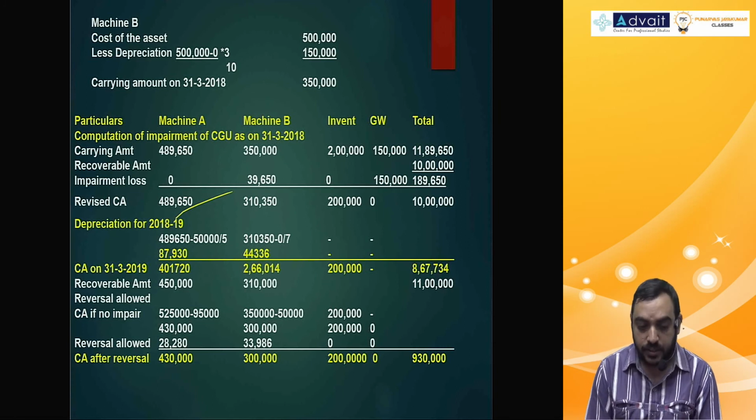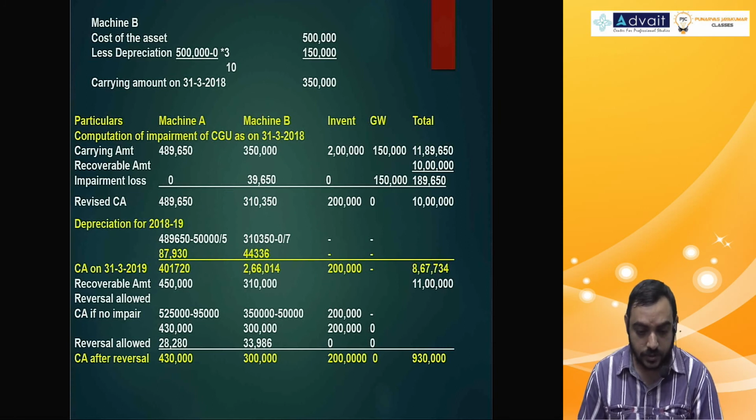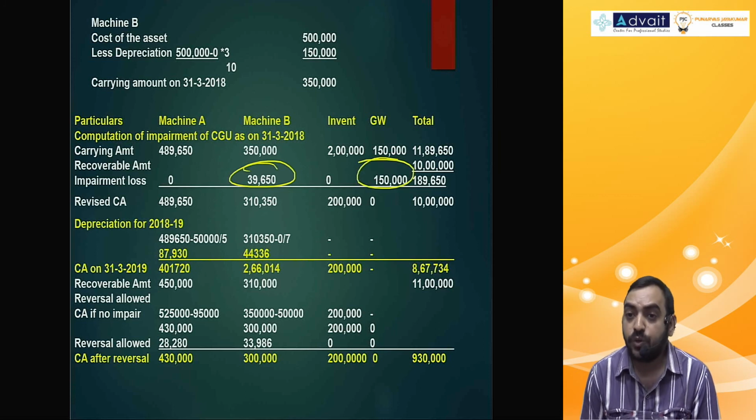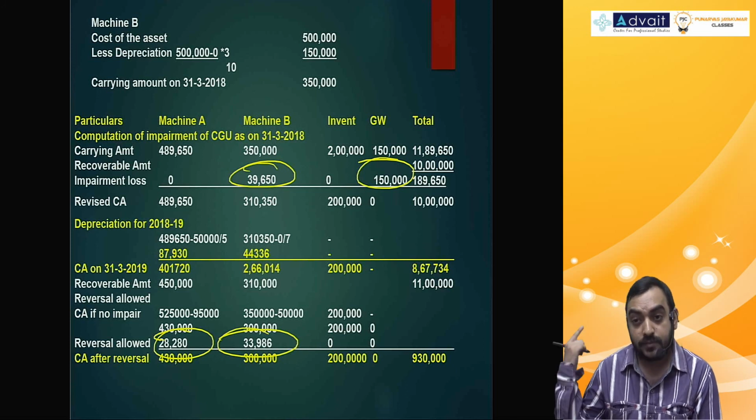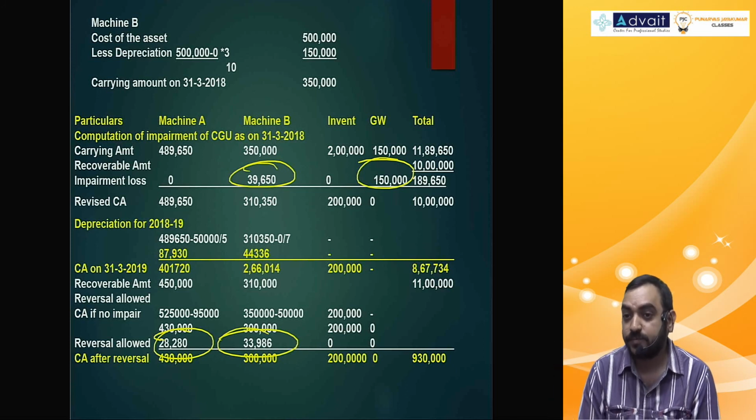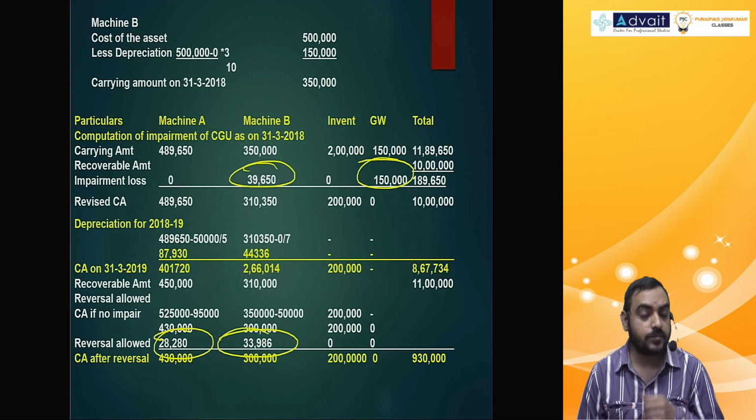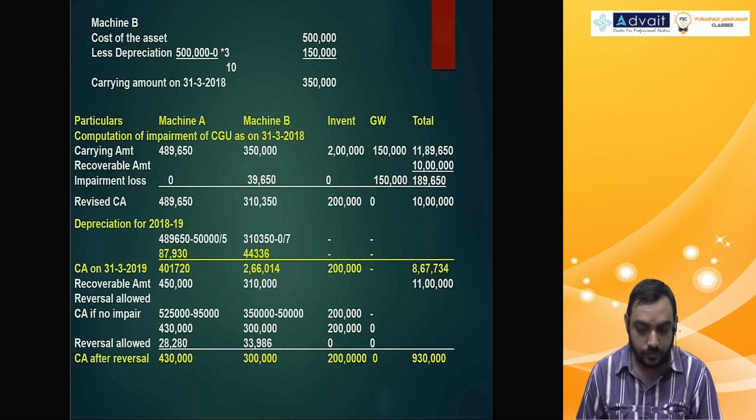If there was revaluation reserve existing, yes. This impairment loss, 39,650, 1,50,000 will go to revaluation reserve. In that case, when you reverse impairment also, it will not go to P&L account. That will again go to revaluation reserve only. So go through the full problem, see if you have any doubt.